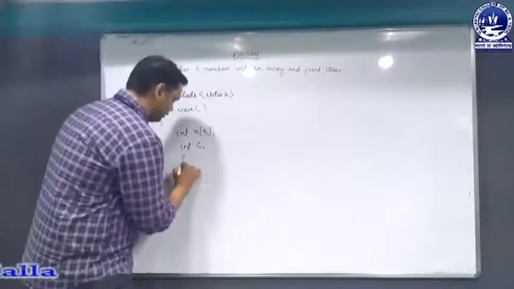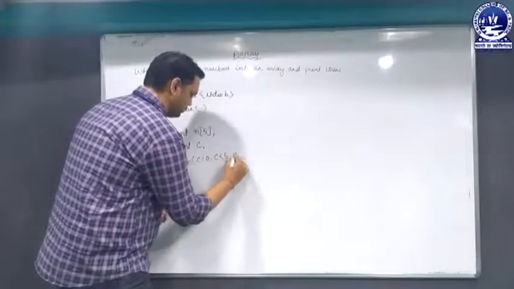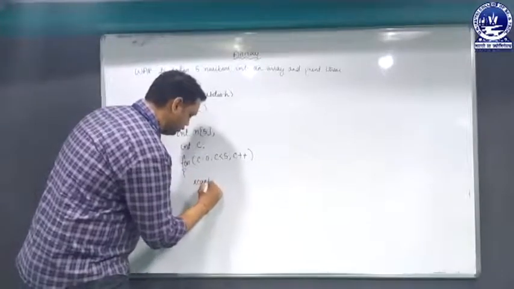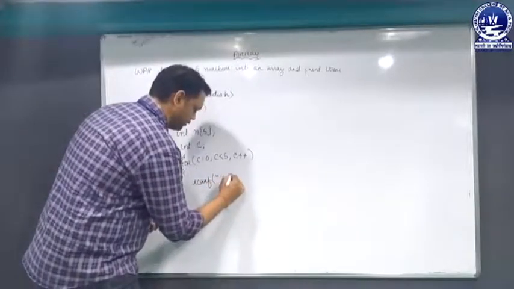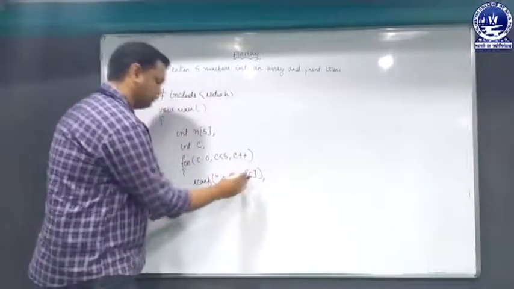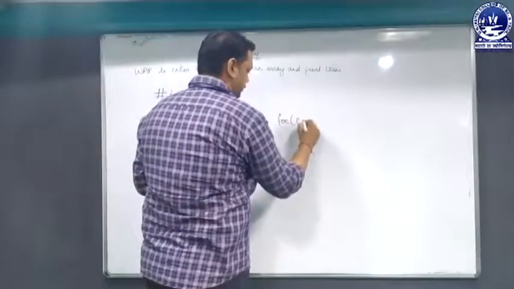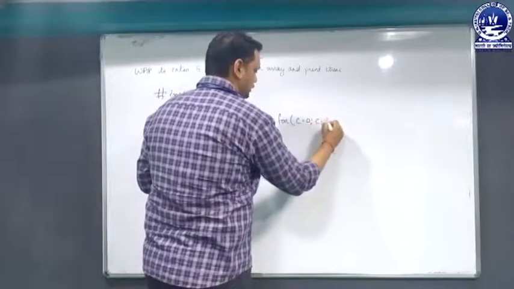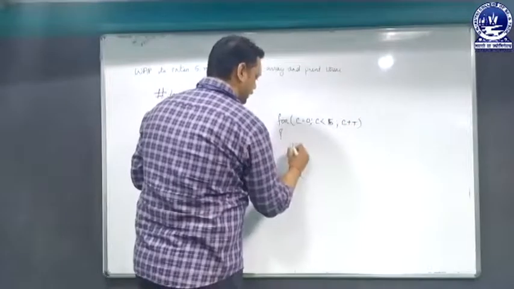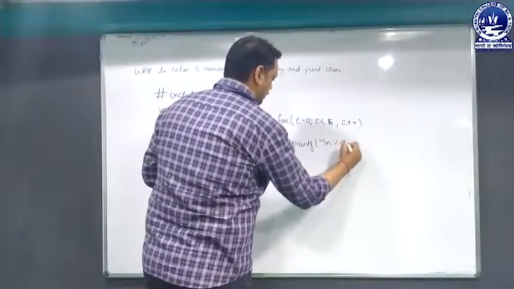I will write C equal to 0, C less than 5, C plus plus, and I have to enter the numbers one by one using n of C. Again I have to specify C equal to 0, C less than 5, C plus plus, and I have to print each value of the array.